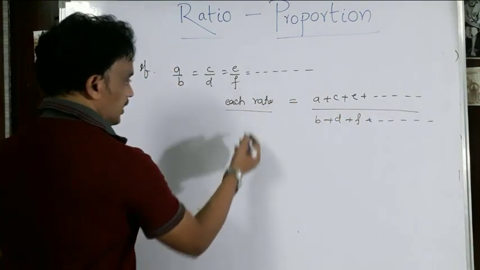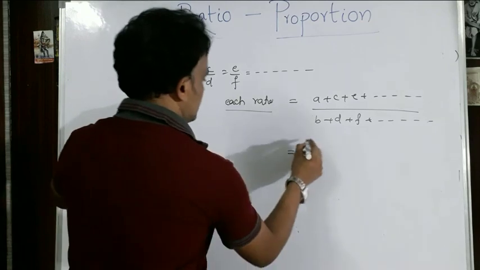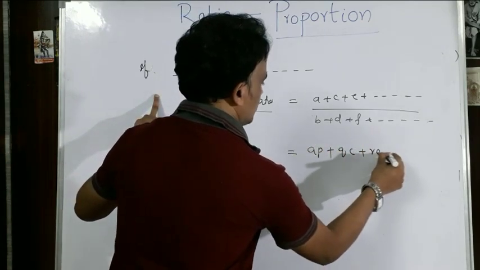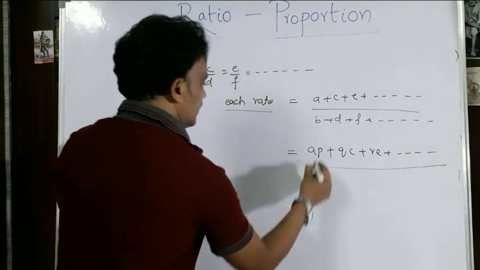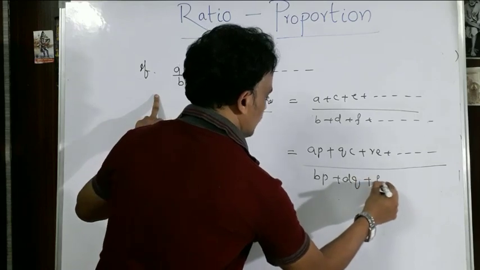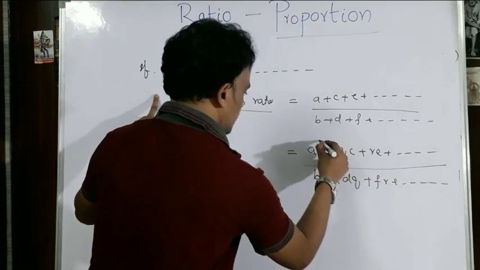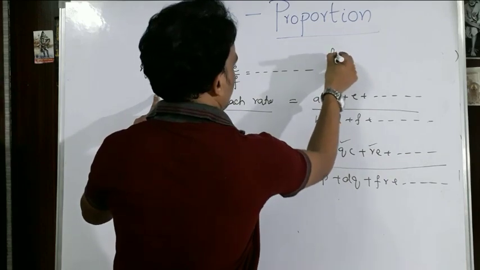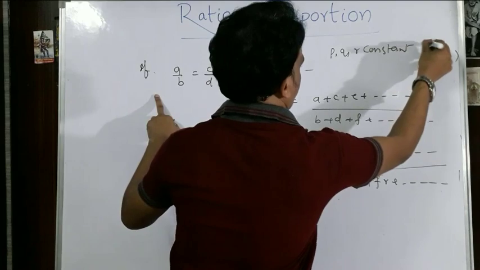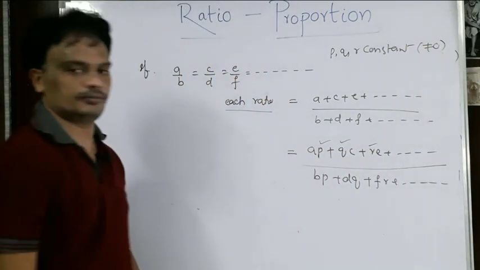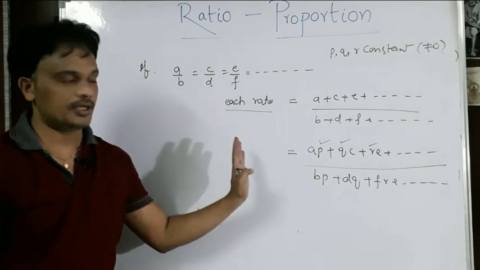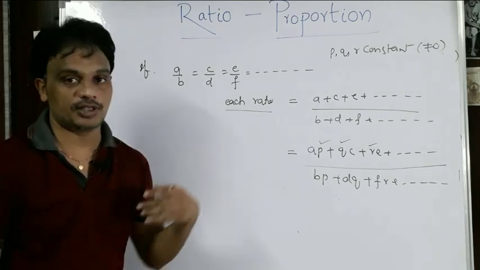And at the same time, each ratio is also equal to A into P plus C into Q plus E into R plus and so on, by B into P plus D into Q plus F into R plus and so on, where P, Q, R are constants and they are not equal to 0. So these are all the properties of ratios, which will be very useful while solving the problems.